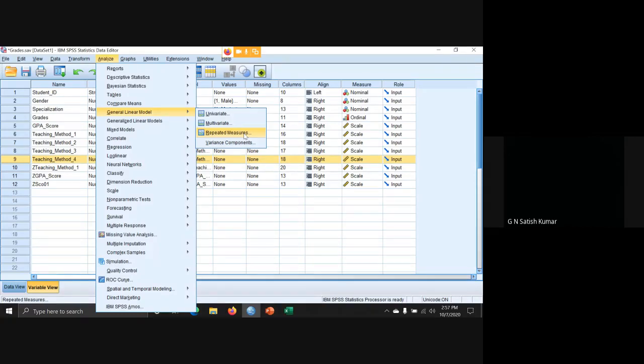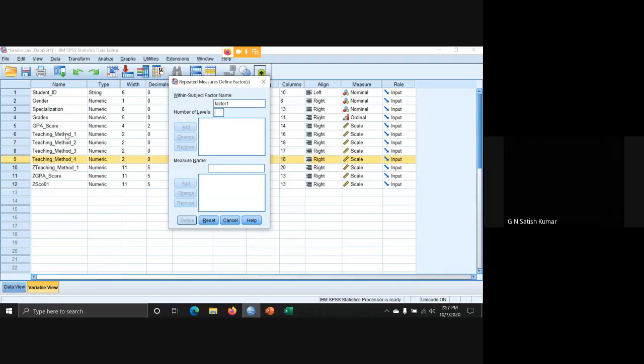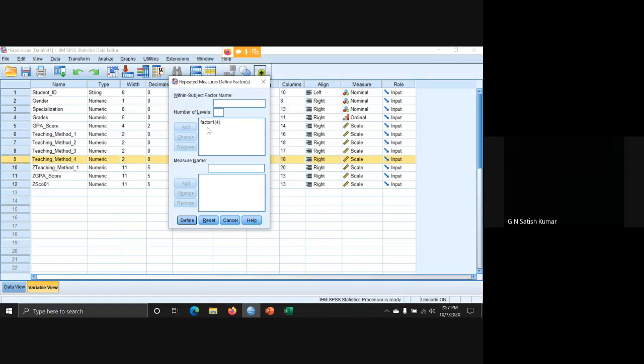Okay, when I click repeated measures, you need to define how many sets of comparison you want to do. Let me do between 4 levels, which means 4 tests are there. I'll take 4 and click Add. So for factor 1, we are having teaching methods 1, 2, 3, and 4. After entering 4, if you say Add, you get this factor. Highlight that one and click Define.